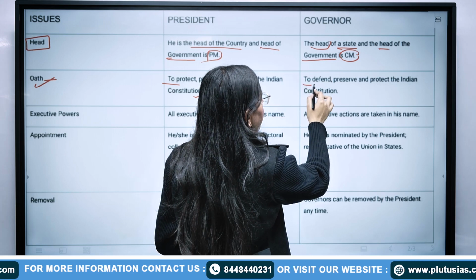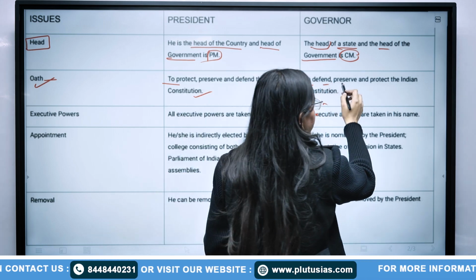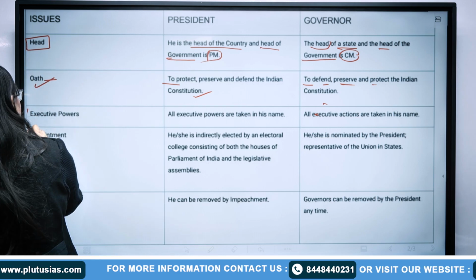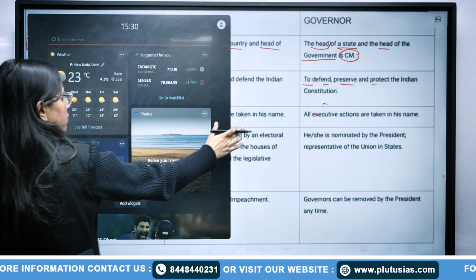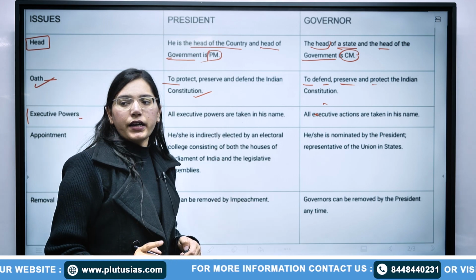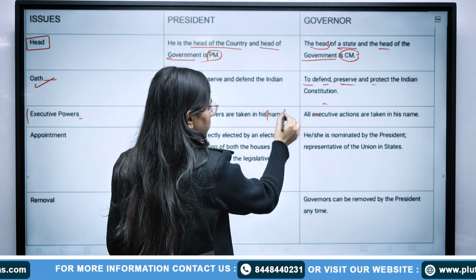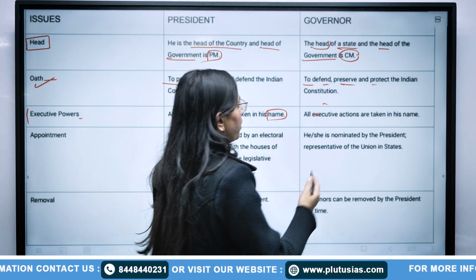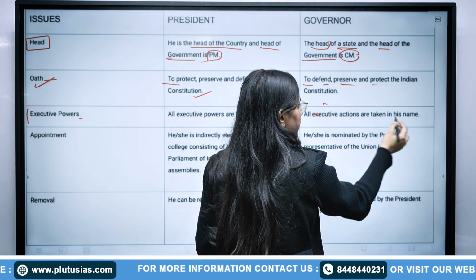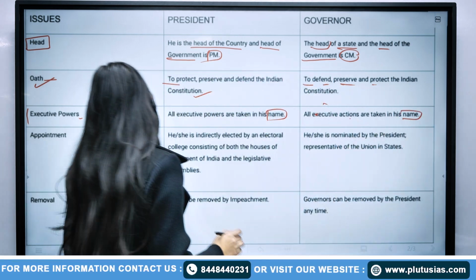Here the governor also takes the oath to defend, preserve and protect the Indian constitution. So now their executive powers. All executive powers are taken in the name of the president. In the case of the governor also, all executive actions are taken in his name.